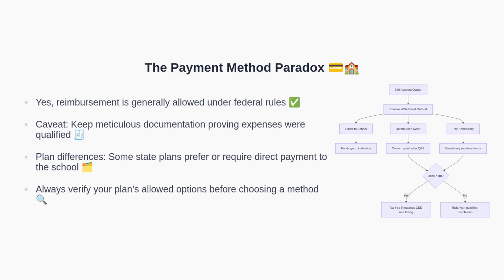Additionally, plan-specific rules vary. Some state plans prefer or even require direct payment to the educational institution. It is essential to confirm your plan's permitted withdrawal channels: direct pay to the school, reimbursement to the owner, or payment to the beneficiary before choosing a method. Now that you see the options, let's compare them side by side.